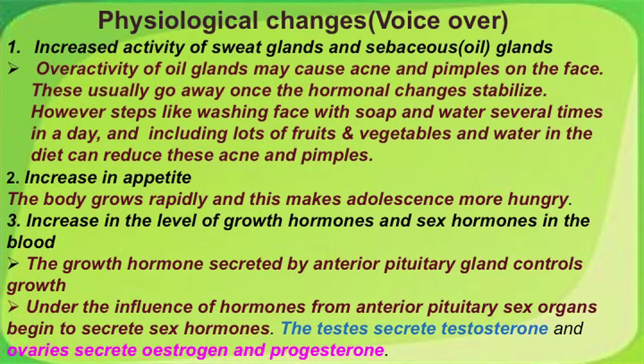Increase in the level of growth hormone and sex hormones in the blood is also observed. Increase in growth hormone secreted by the anterior pituitary controls your growth rate, and under the influence of hormones from the anterior pituitary, sex organs begin to secrete hormones. Testes secrete testosterone and ovaries secrete estrogen and progesterone, 2 hormones very essential for normal reproductive health of a female.